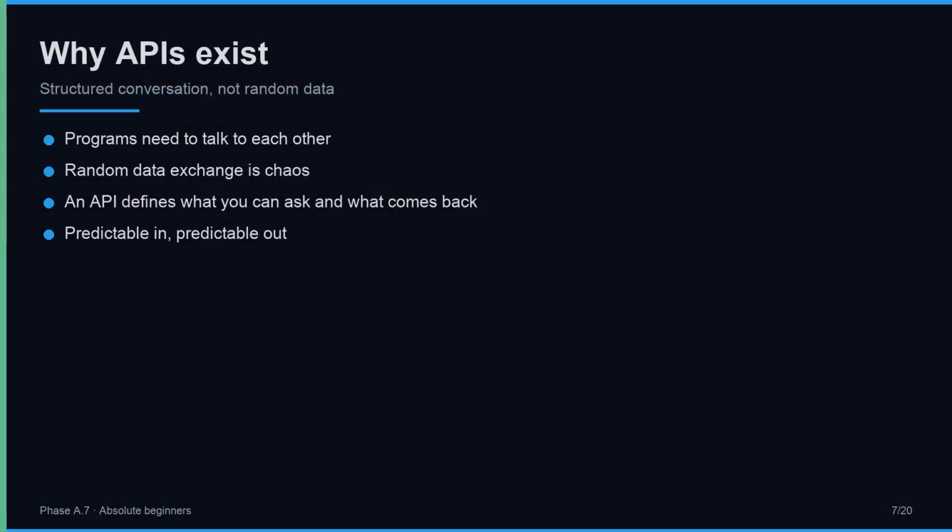Because programs need to talk to each other, and random data exchange is chaos. Imagine if every weather service sent data in a different shape. One sends a paragraph of text, another sends an image, another sends a spreadsheet. Your code would break for every new service.